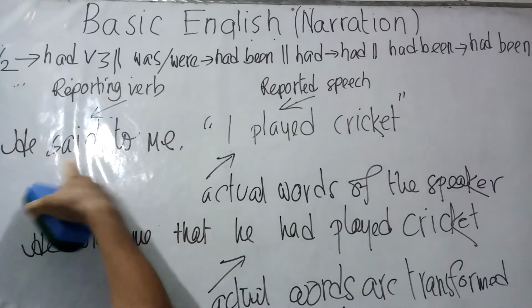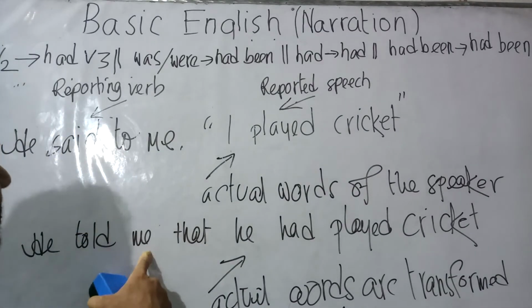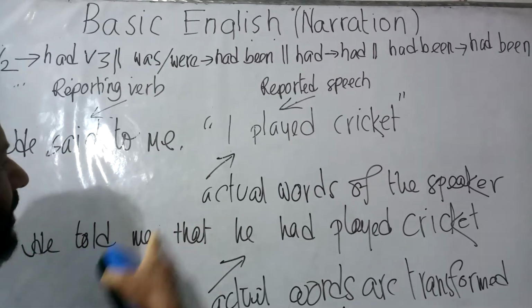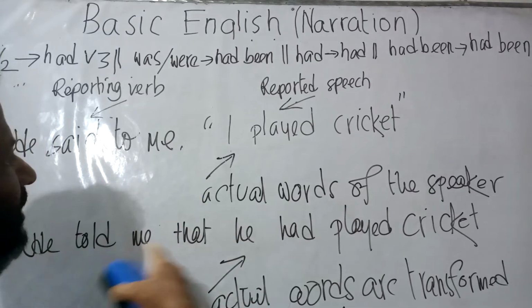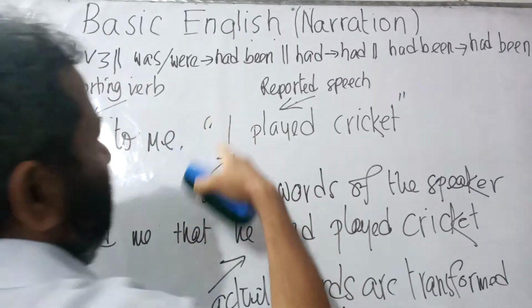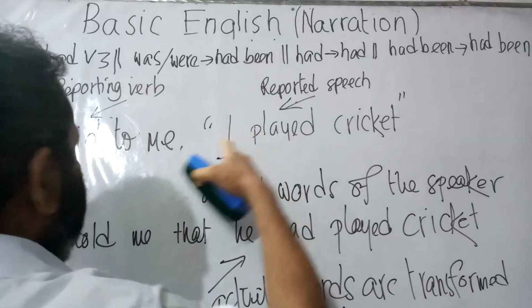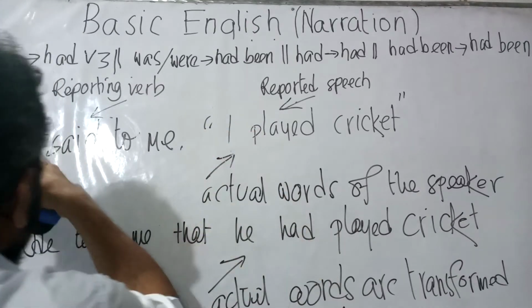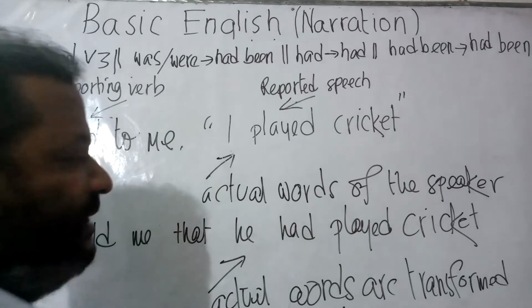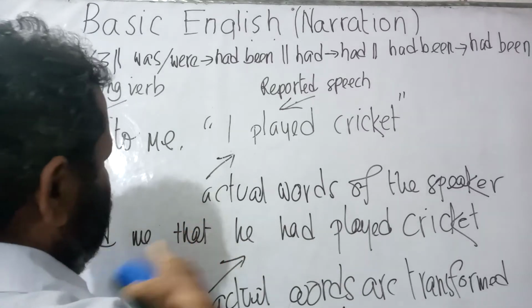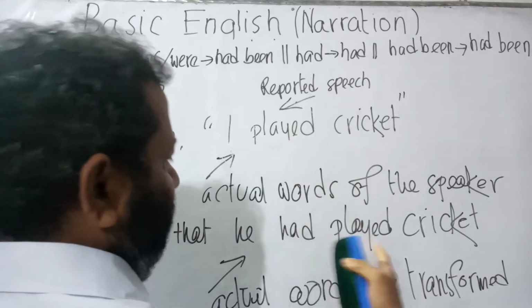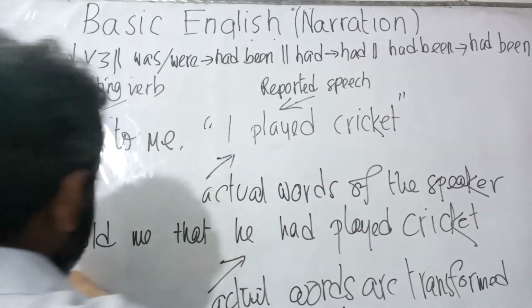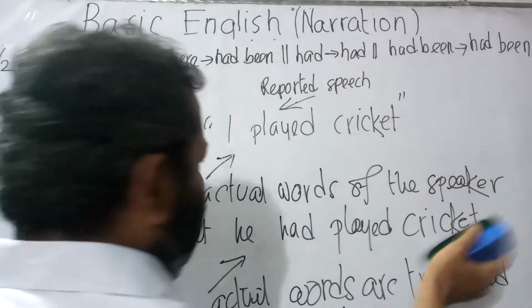So, said to has been turned into told me. He said to me, he told me. I repeat, he said to me, he told me. Now this comma has been omitted by the word that, so he told me that. Now first person I, the pronoun has been turned into he, that is the subject, the original subject. So he told me that he, now verb 2 has been turned into had verb 3, that is had played. So he told me that he had played cricket.